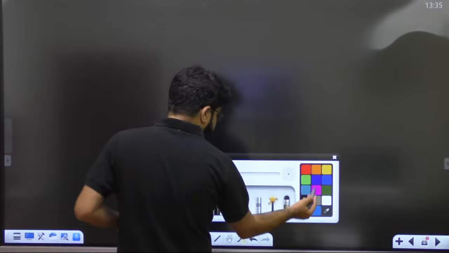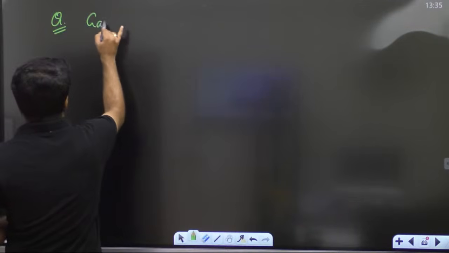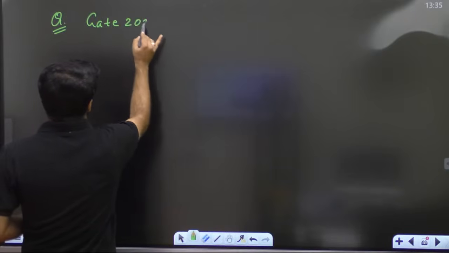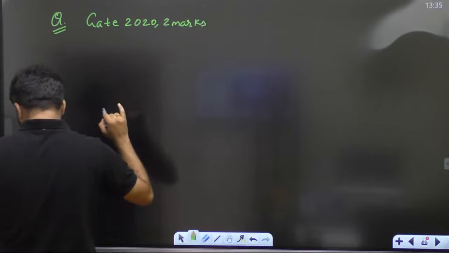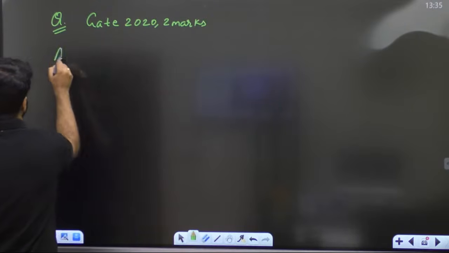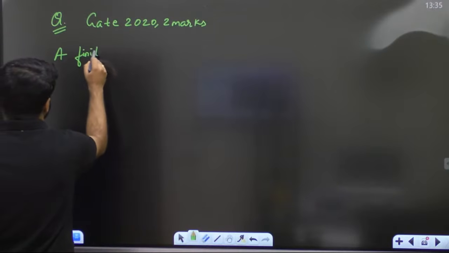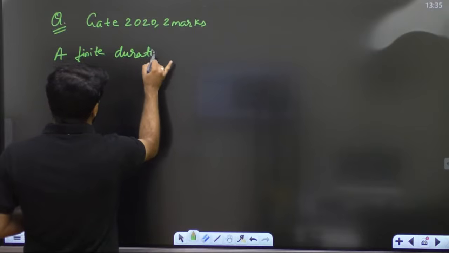So I'll just write it up here. I'll write down that question here. This question is a GATE 2020 2 marks question. What is the question given to me? A finite duration signal. इसके बाद GATE 21 का भी लेंगे.